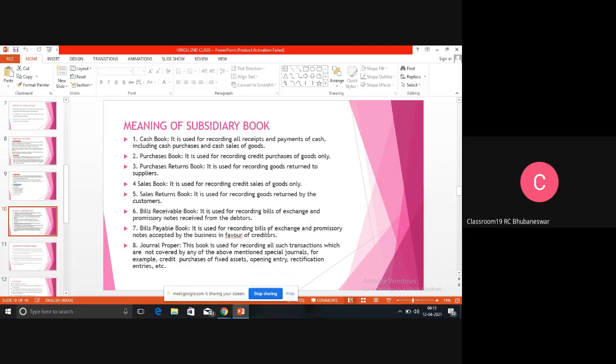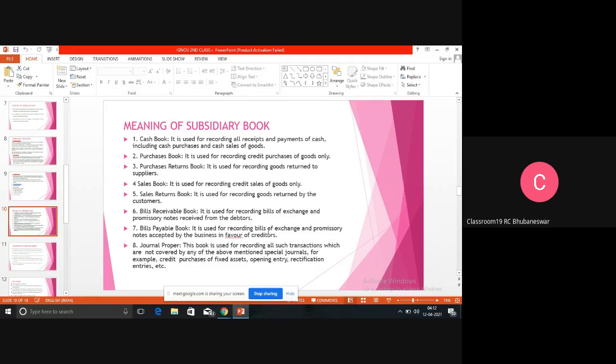Then comes your bills receivable book and bills payable book. Bills receivable is a concept you have read in +2. Do you have any idea what bills receivable means? There is a chapter called bills receivable in +2 first year. No, ma'am. Okay. So bills receivable means that one person has purchased something from another person.